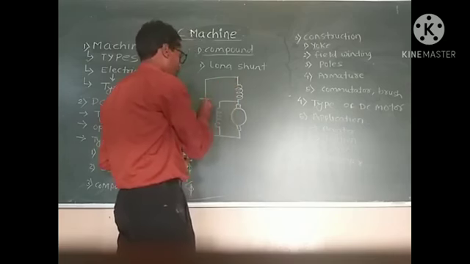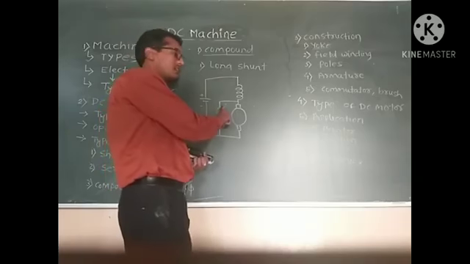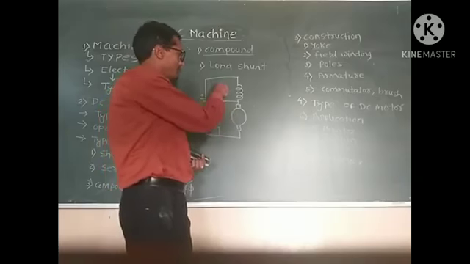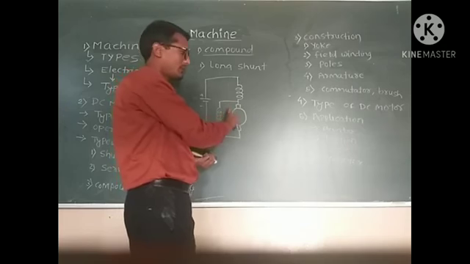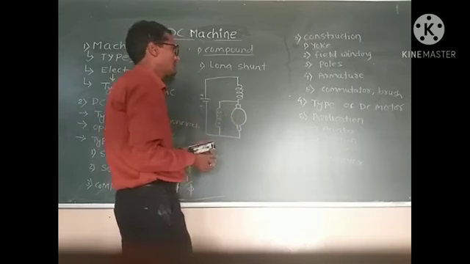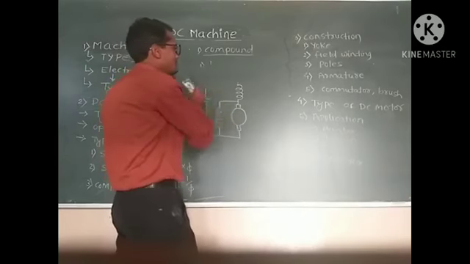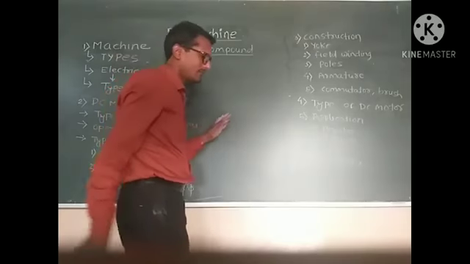If you shunt the complete combination, it is called long shunt. If you shunt only the armature, it is called short shunt compound motor. These are the types of DC compound motor.